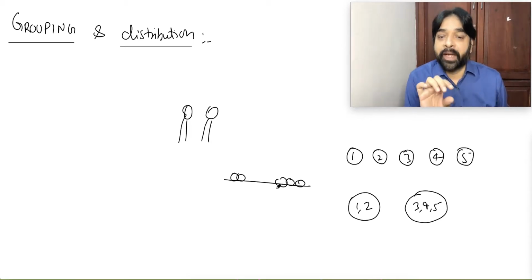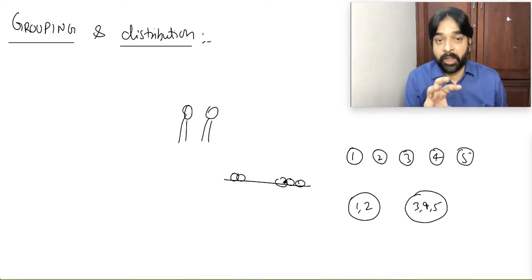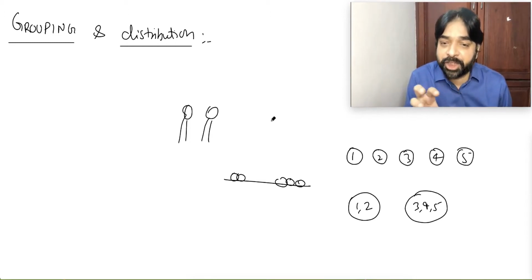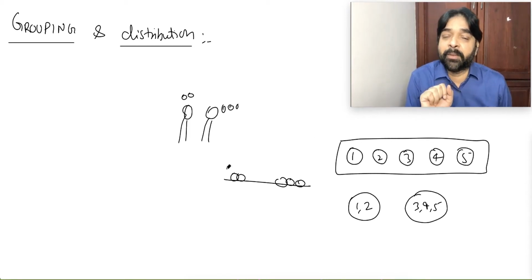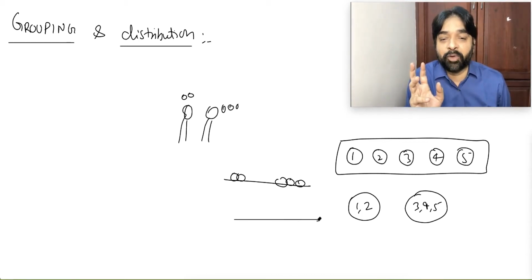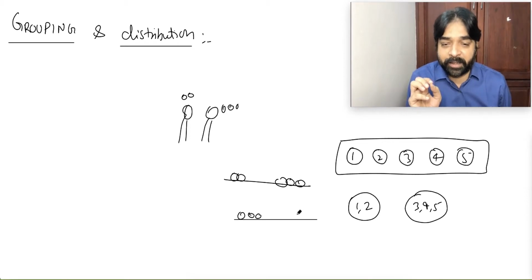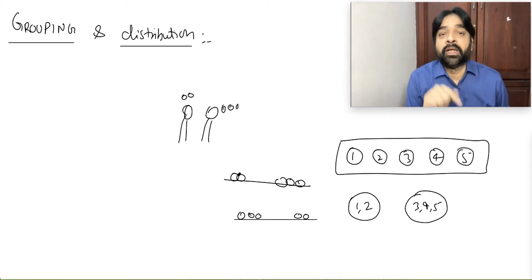If I ask in how many ways I can distribute these 5 gold coins to these 2 people, then it matters which group goes to which person. But if these 2 people are not there and you just make the groups, is there any difference in how you keep them on the table? No. But when a person is there to receive the group, that is what matters.